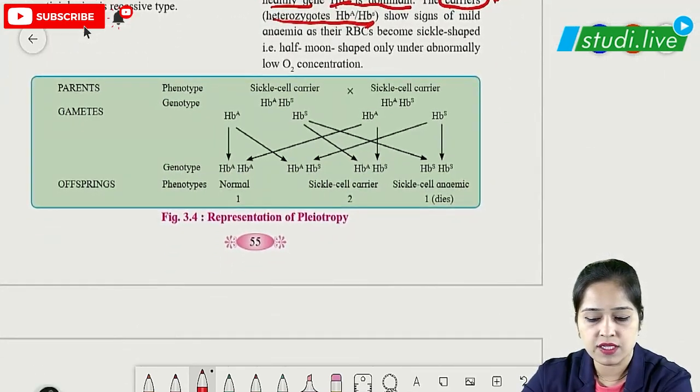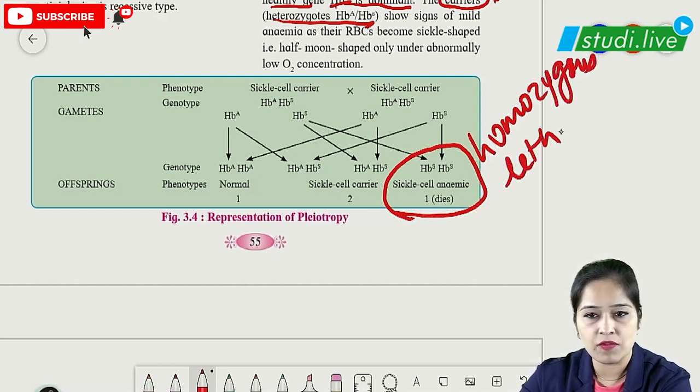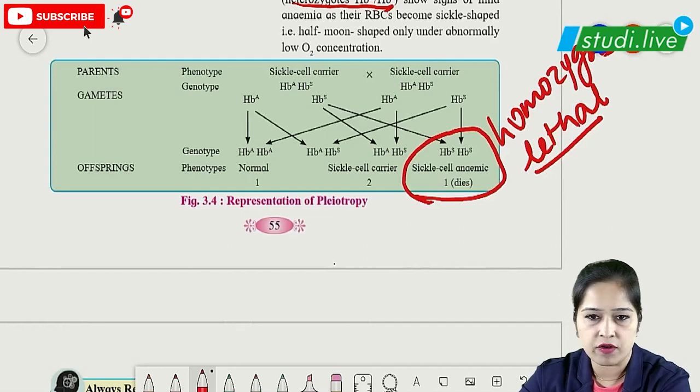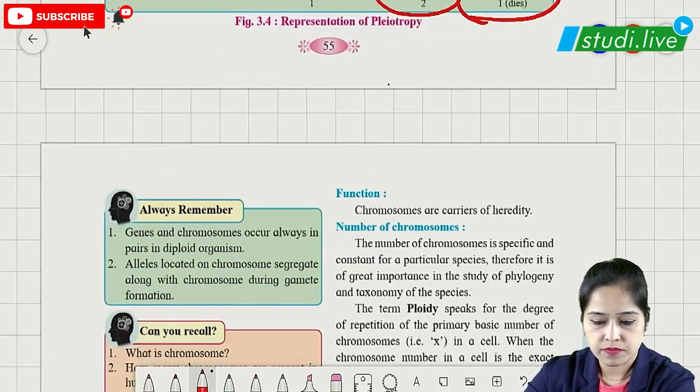So here we have seen that two different carriers should not marry each other. The reason is that 25% of their progeny will be homozygous, and when it is homozygous, it is lethal. It leads to the death of the progeny. So two carriers having children, 25% of their children will die and 50% of them will be carriers.